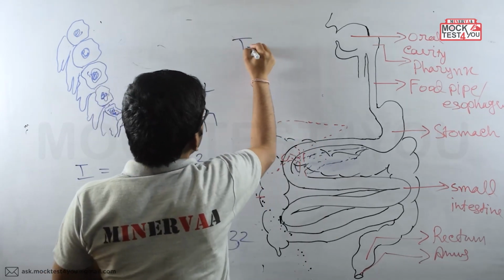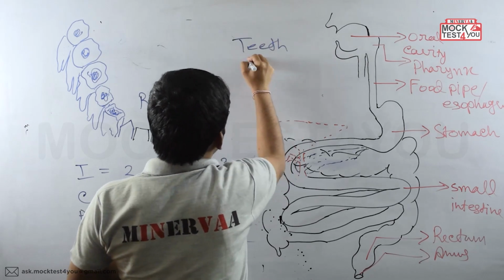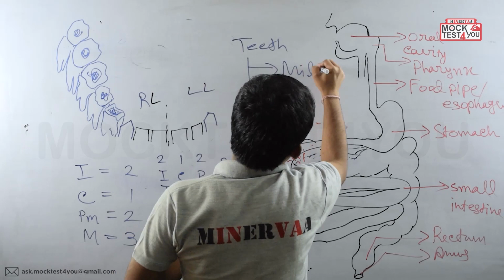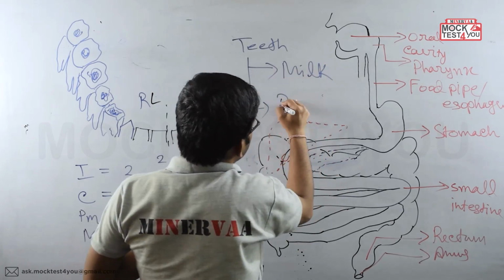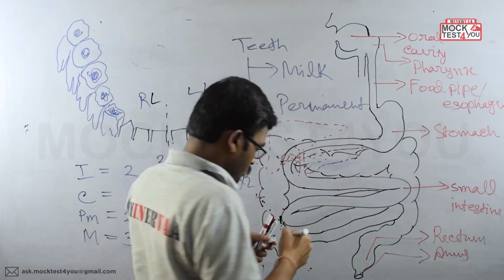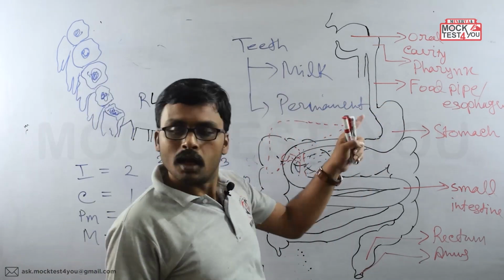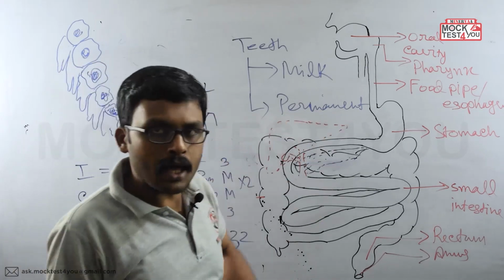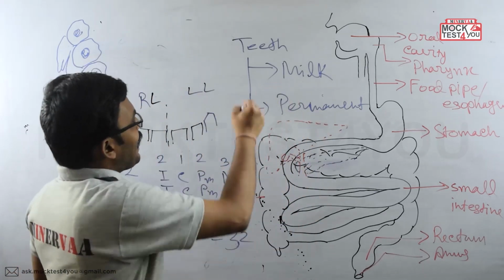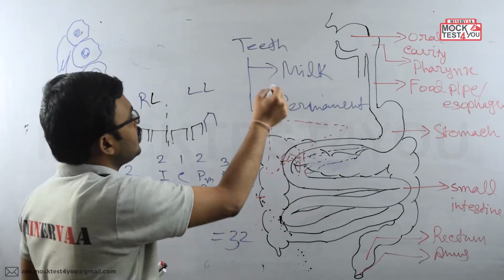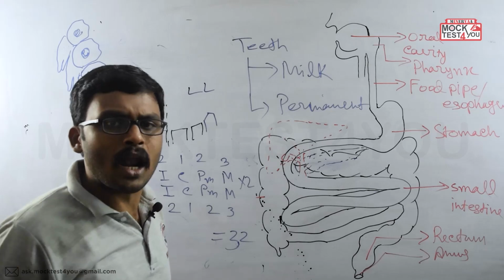So teeth are coming 2 times, and we have in our lifespan 2 kinds of teeth. One is deciduous teeth, or it is called milk teeth. And the second one is permanent teeth, which remains for the rest of life.